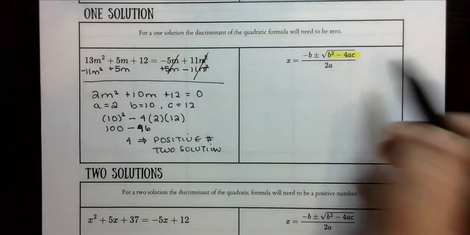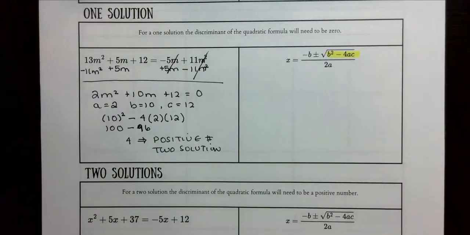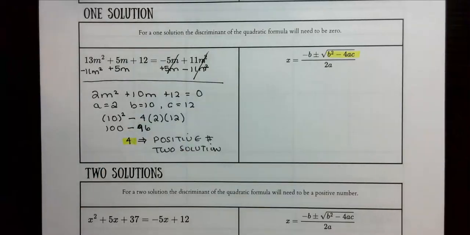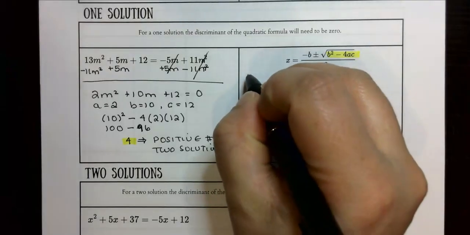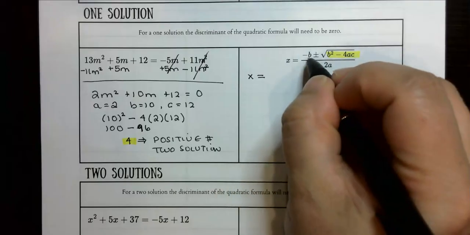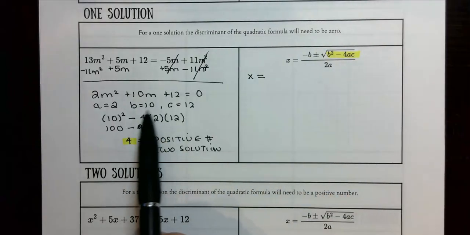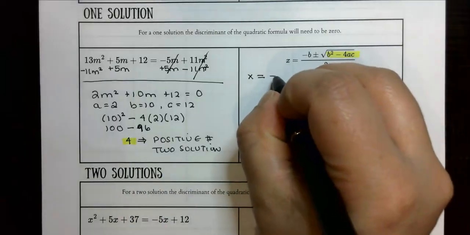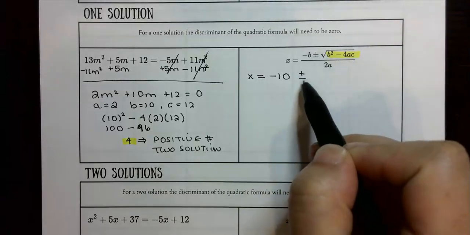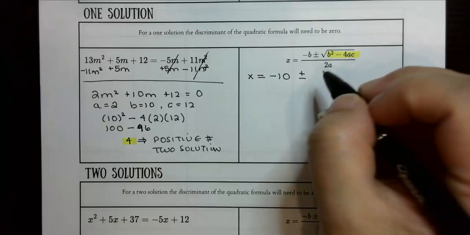So let's go ahead and use our formula here. And now that we know all of this is equal to 4, then instead of having to rewrite that, we're just going to use the 4 and then keep on simplifying it. So we're going to say x is equal, and we're going to say the opposite of b. So the opposite of b is a negative 10 because it's a positive 10 right now, so the opposite would be a negative 10. This is a plus minus, and this is going to allow us to split our fraction into two parts. But we're not ready to do that yet.